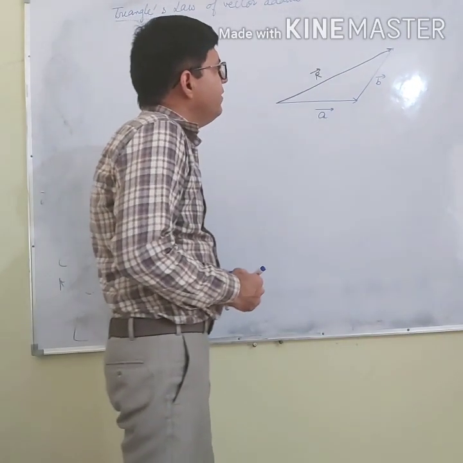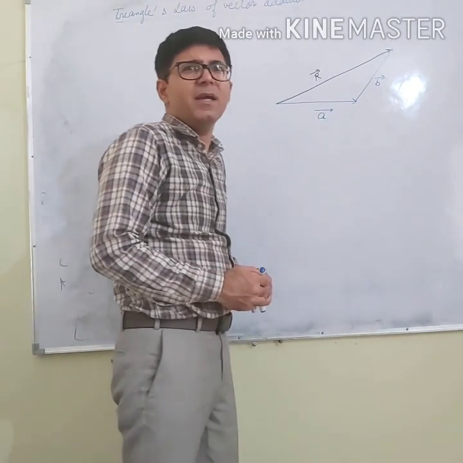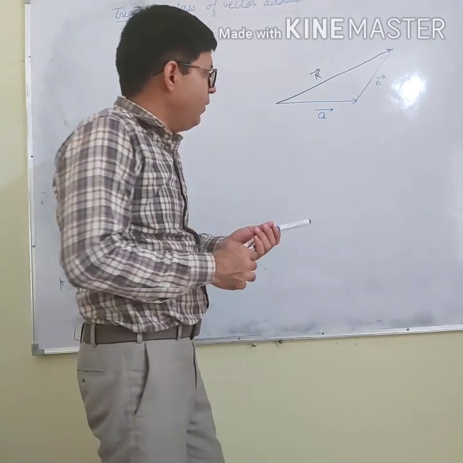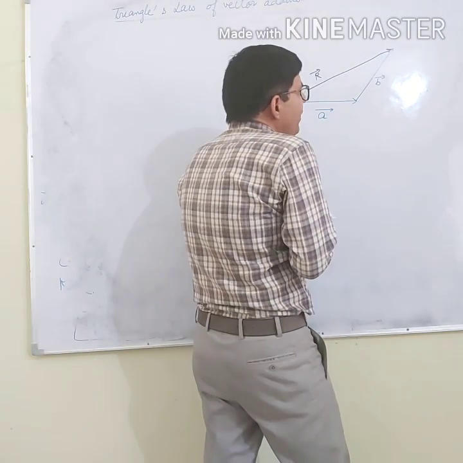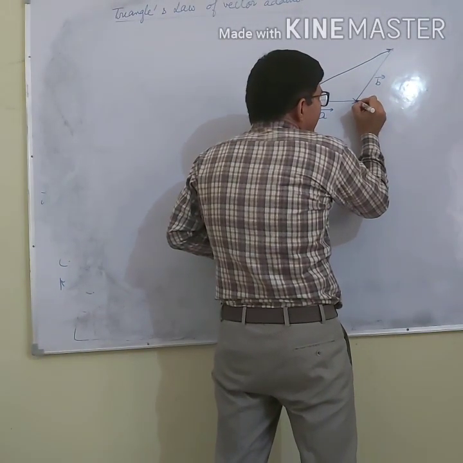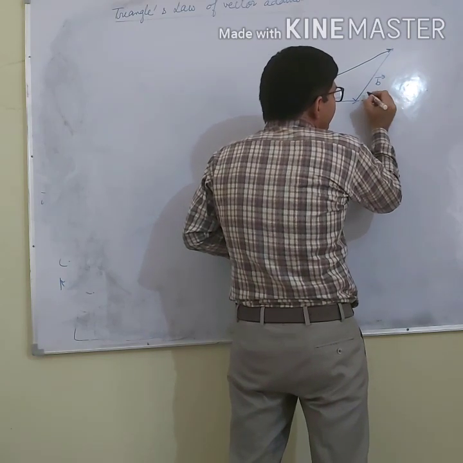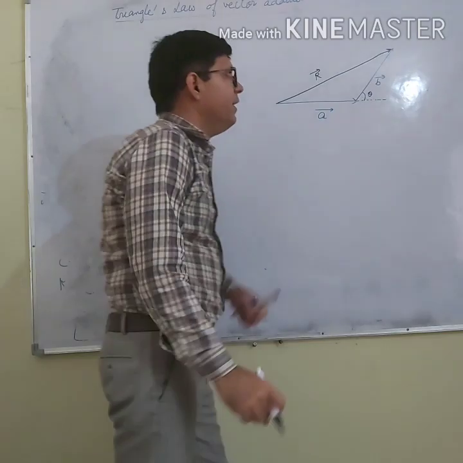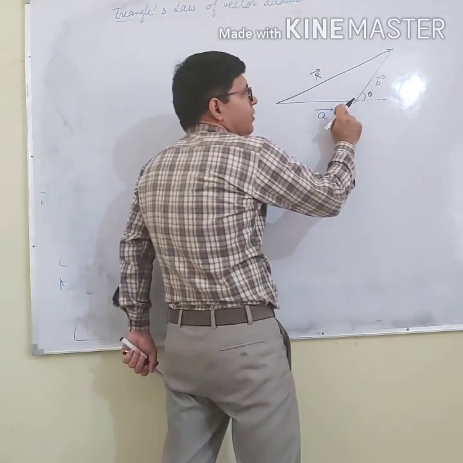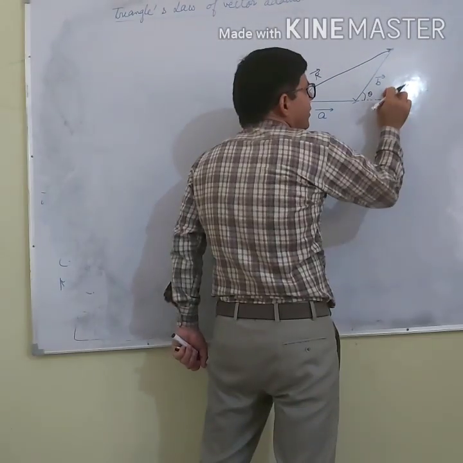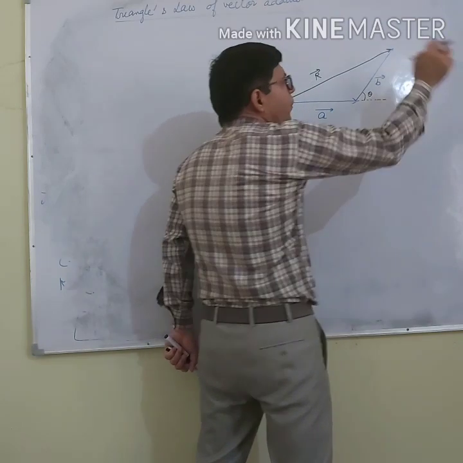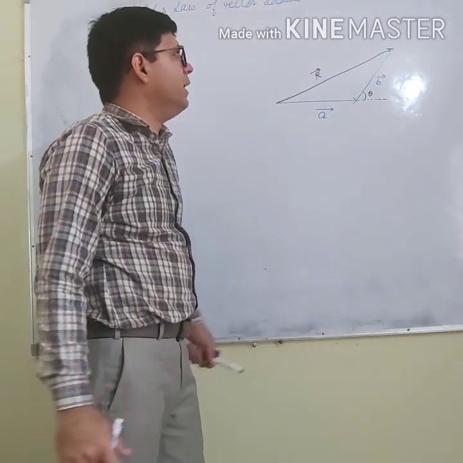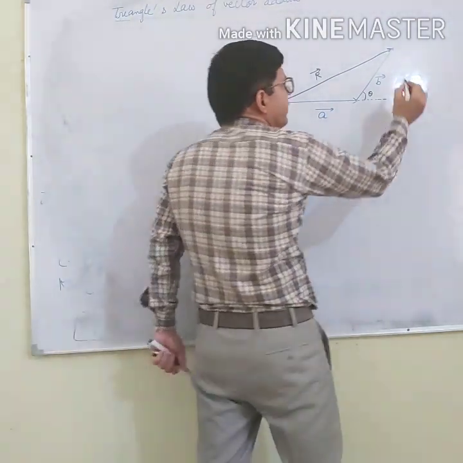Now if I ask what is the angle between A and B, can you tell that angle? Let us say this angle is theta. Why is this angle theta? The reason is this: the direction of A is this, the direction of B is this, and the angle between A and B is theta.